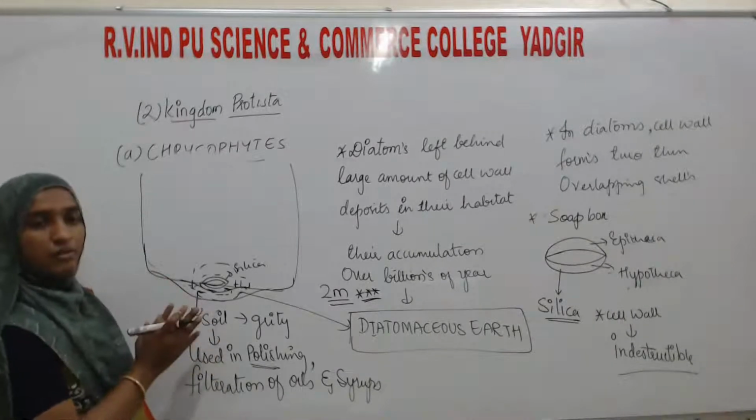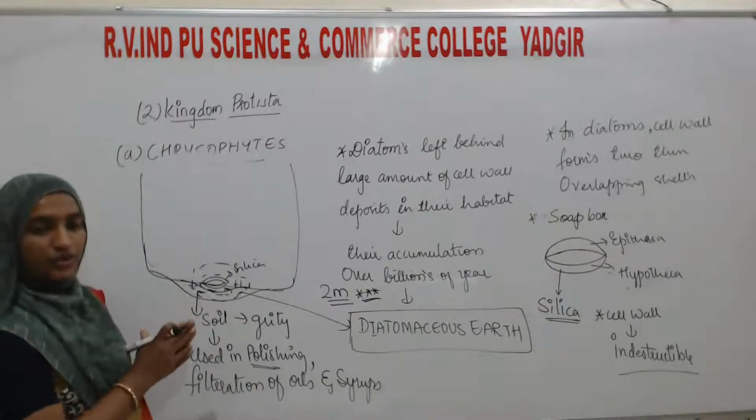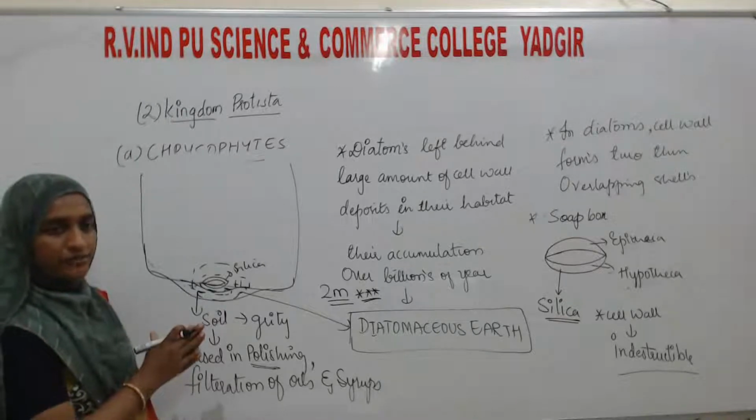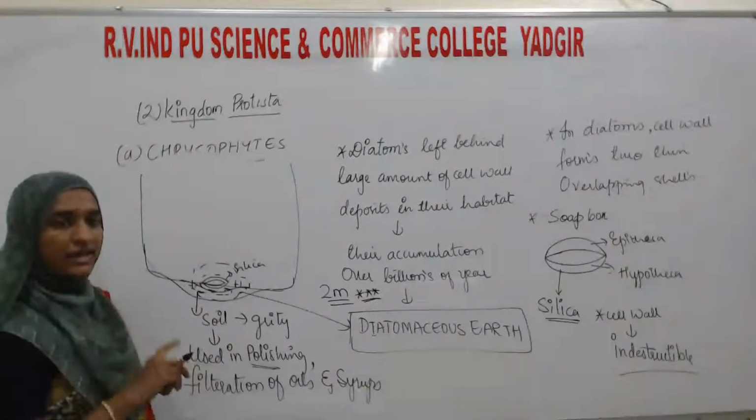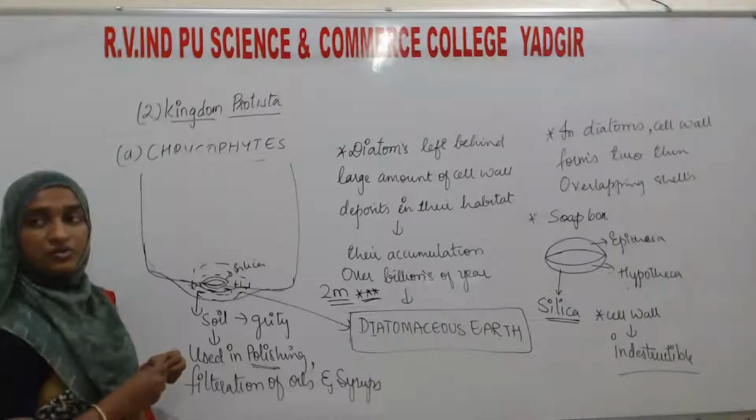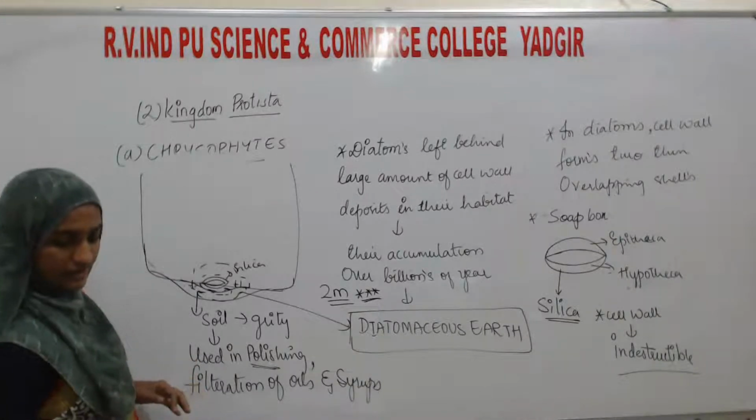So this is about what? About the chrysophytes. Okay, the next we will go for the second group, that is the Dinoflagellates. So let's see about that one.